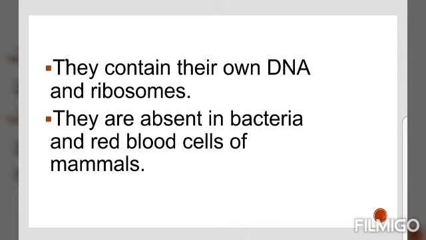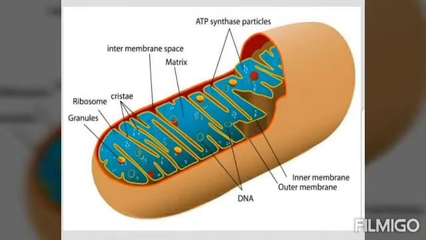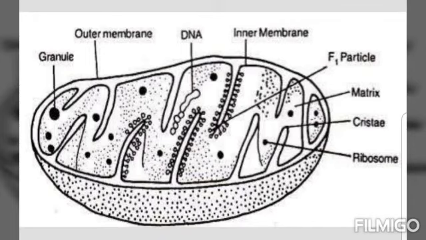The energy required for various chemical activities needed for life is released by mitochondria in the form of ATP, that is adenosine triphosphate molecules. ATP is known as the energy currency of the cell. The body uses energy stored in ATP for making new chemical compounds and for mechanical work too.